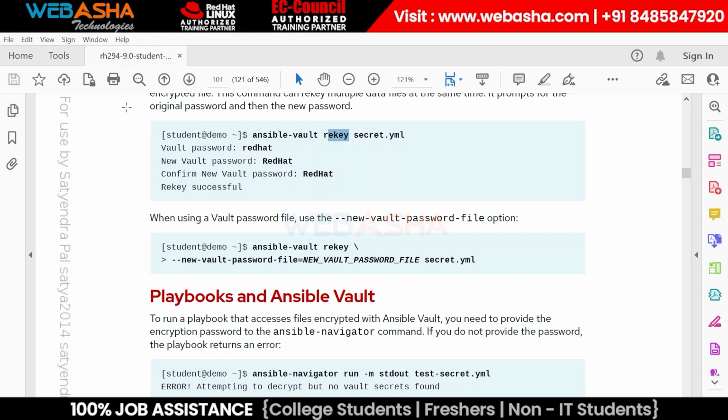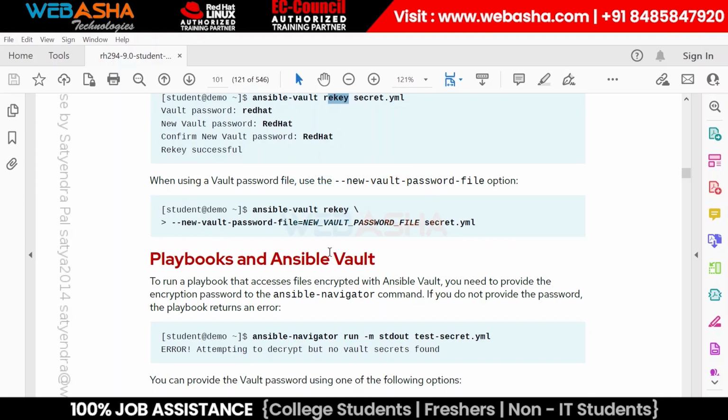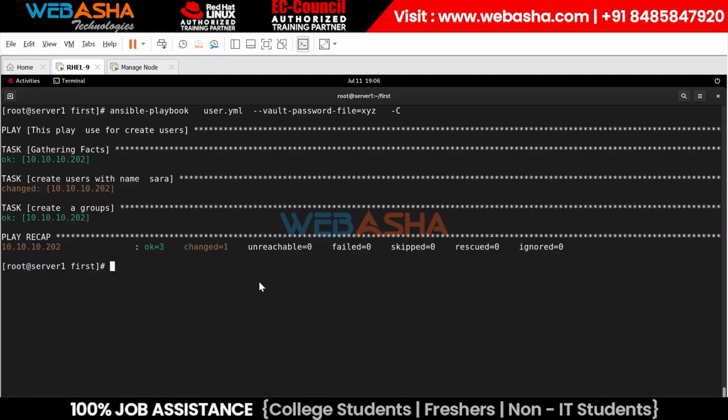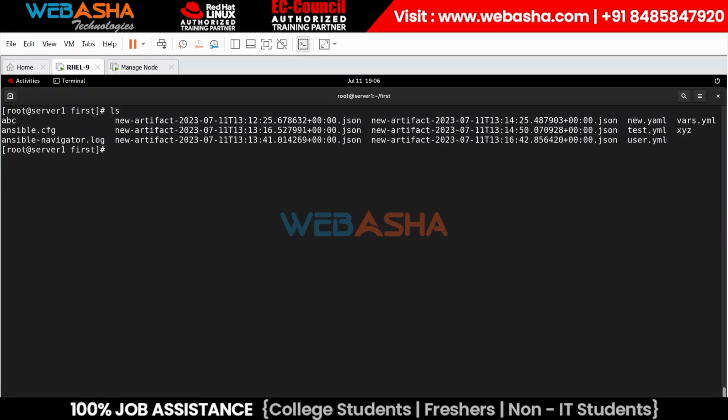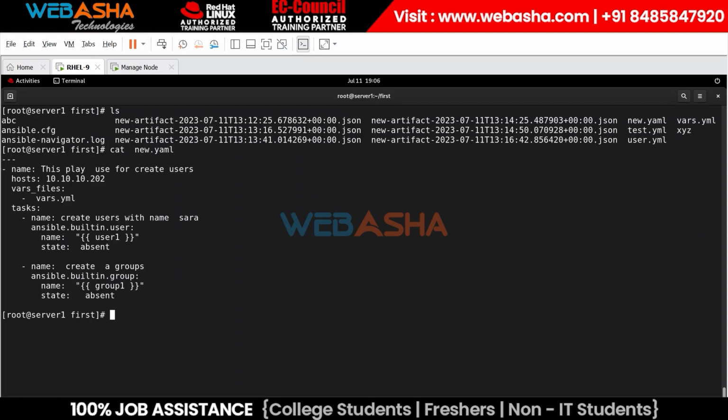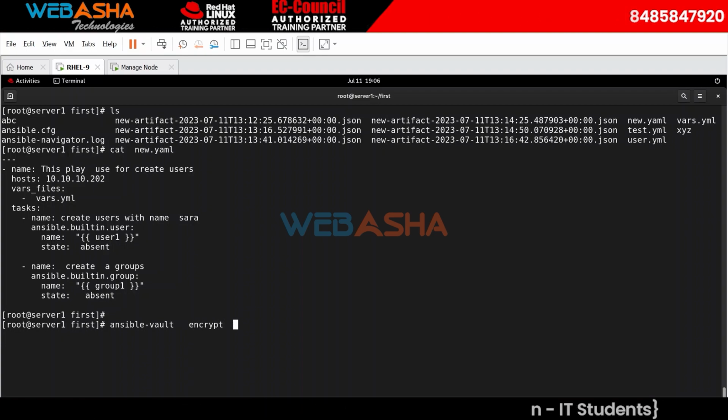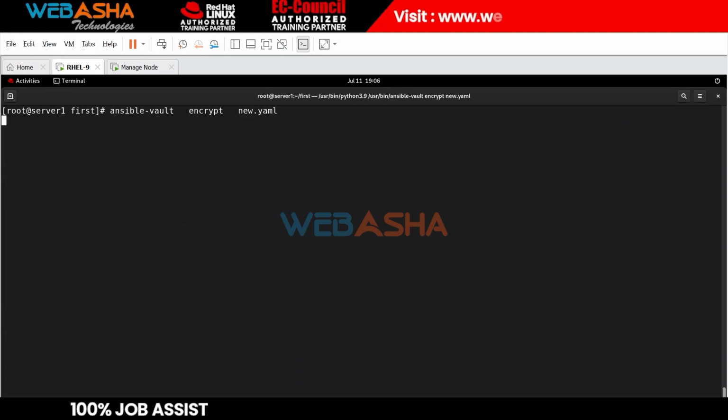Now, we want to run a playbook. If we have an existing vault file, let's suppose we have this file new.yaml, I think it isn't encrypted yet, so what I'm going to do is apply the password: ansible-vault encrypt new.yaml, hit enter.